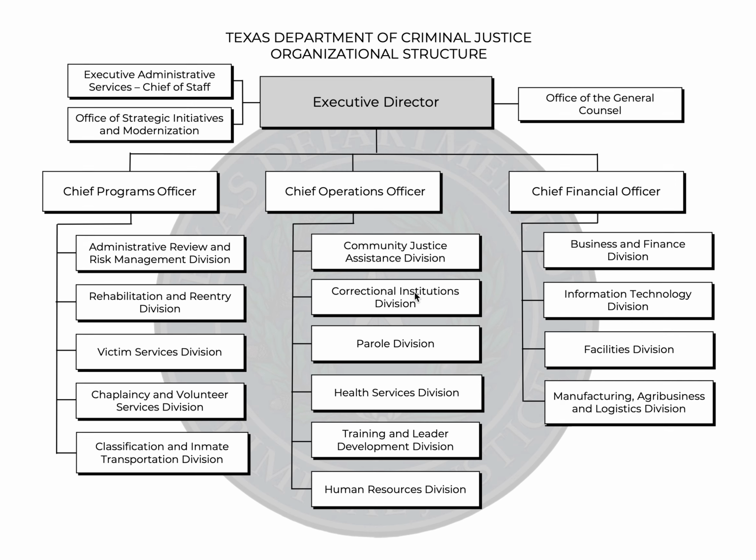In Texas, we have prisons that we call state jails, geriatric facilities that house older inmates, and substance abuse felony punishment facilities. We call them SAFPs. Those fit into the CID division.